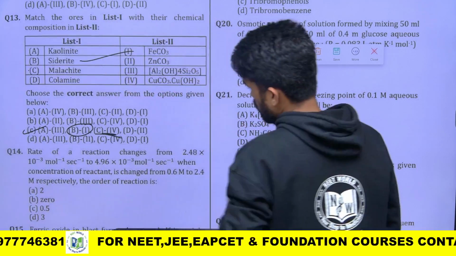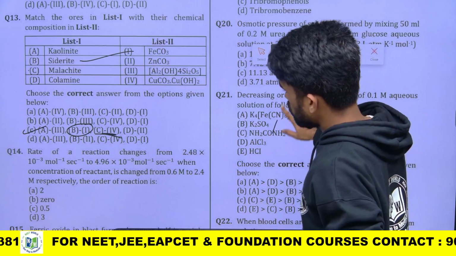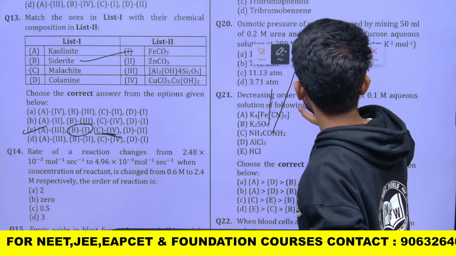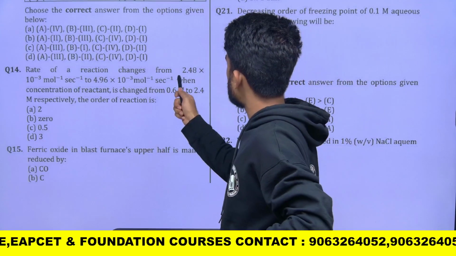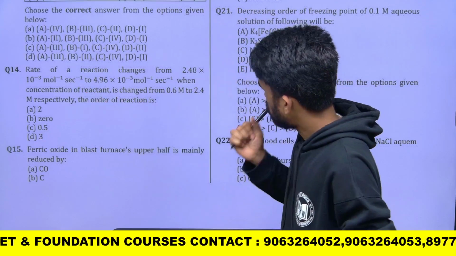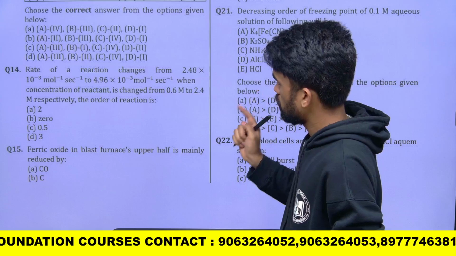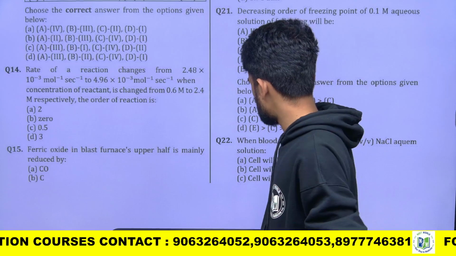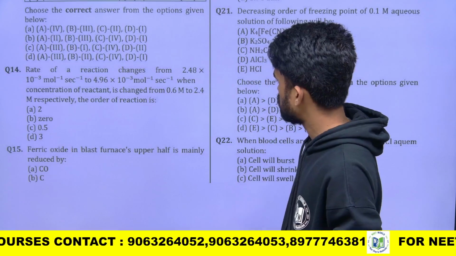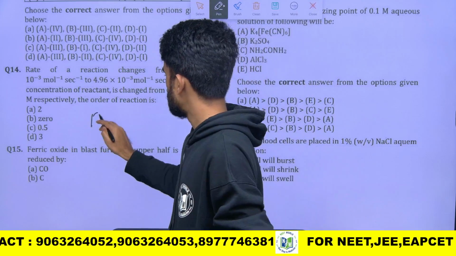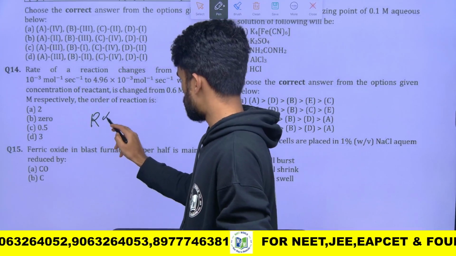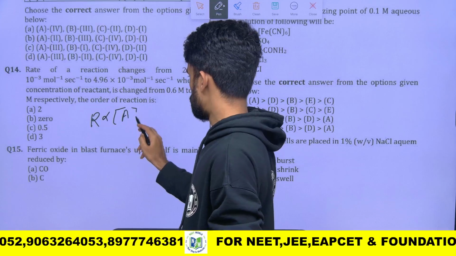The next one. Here the rate of reaction changes from here to here when the concentration changes. What is the order of reaction? Just write the basic rate equation. Rate is directly proportional to the concentration of substrate raised to its order.